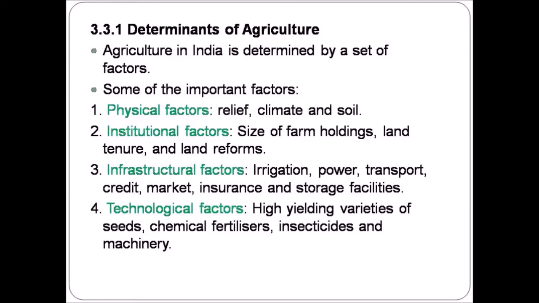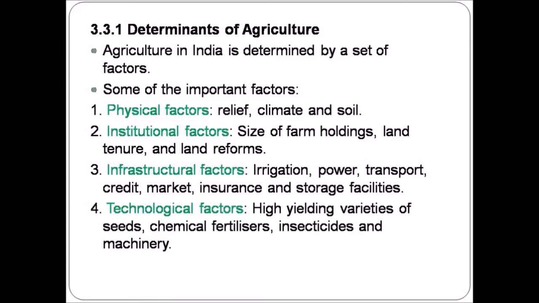Physical factors include the relief, climate, and soil. So, agriculture in any area depends upon the type of soil, climatic condition, and the topography of the region. That is whether the surface is a plain, plateau, or a mountain.